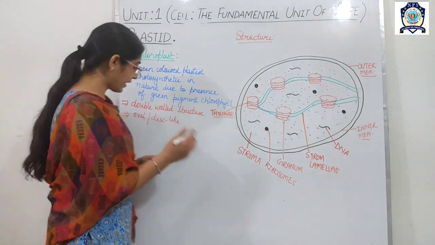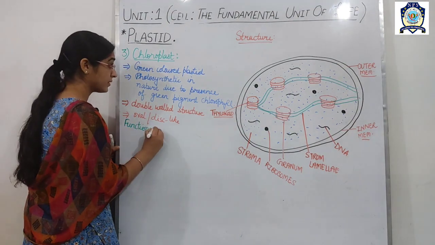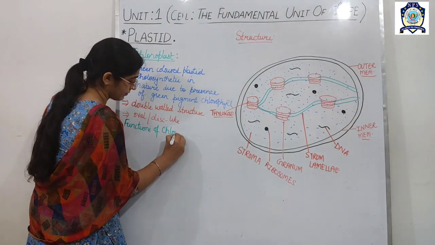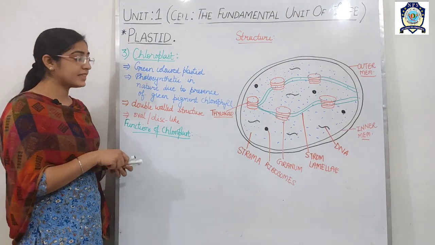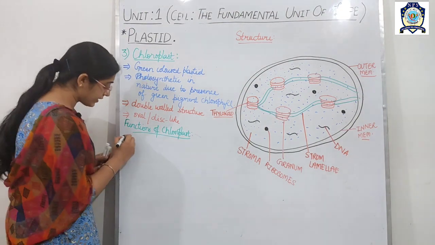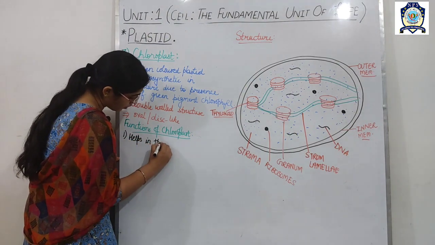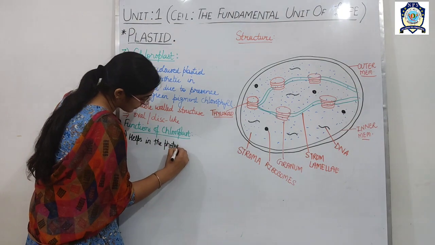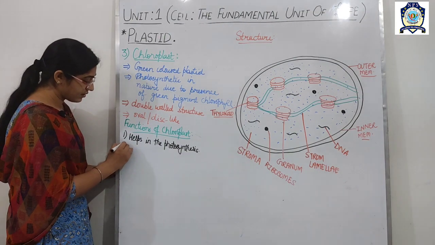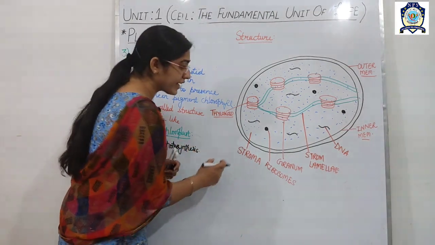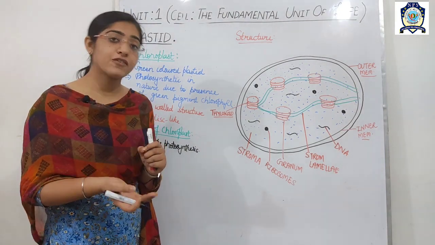Is it okay? So again, if we talk about the functions of the chloroplast, these are the green-colored plastids, which help in photosynthesis. And the next one is, you know very well that if DNA is present, then DNA has the ability of self-duplication.